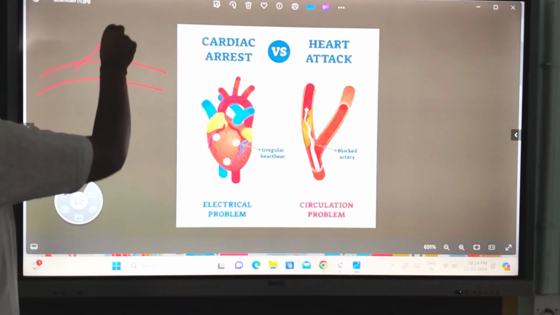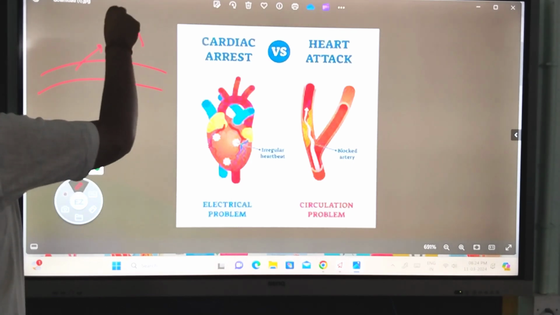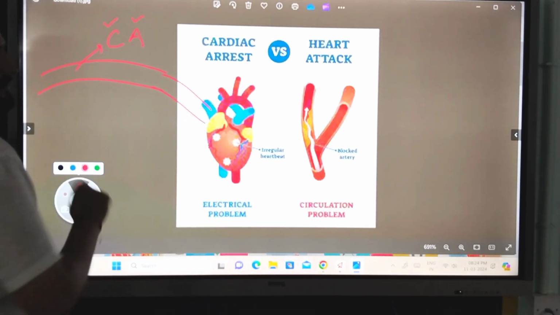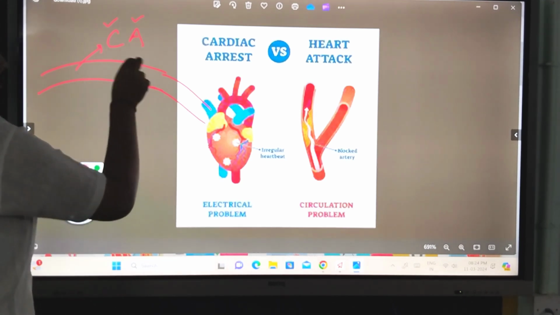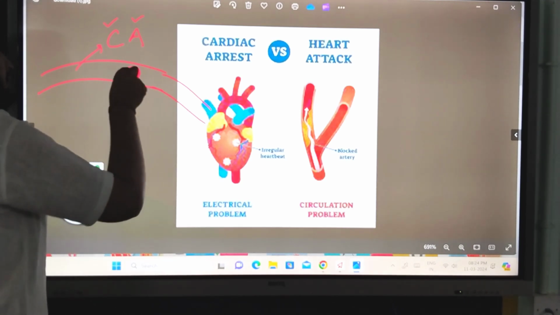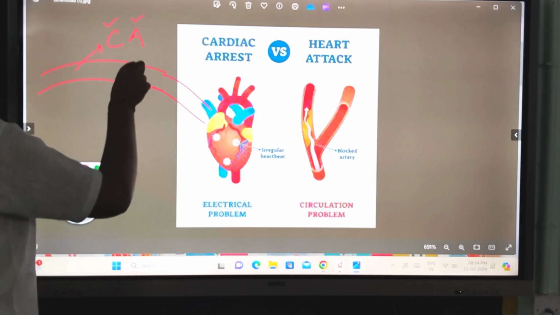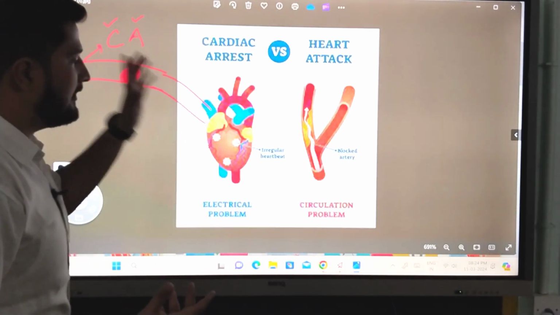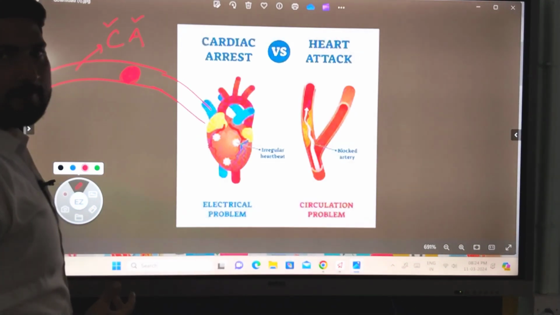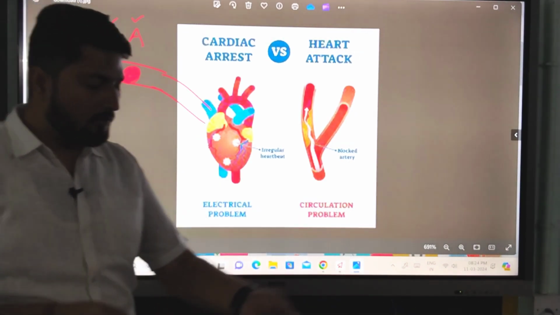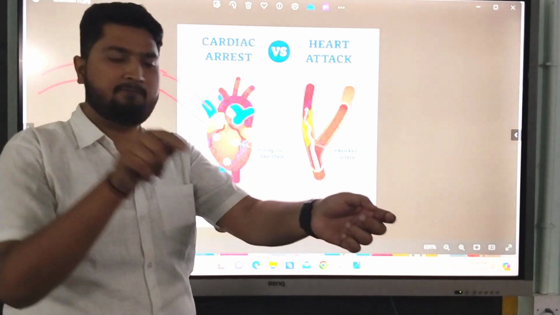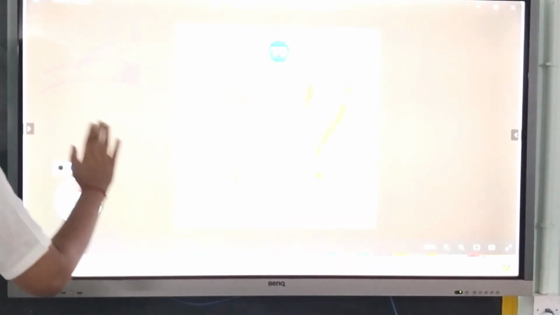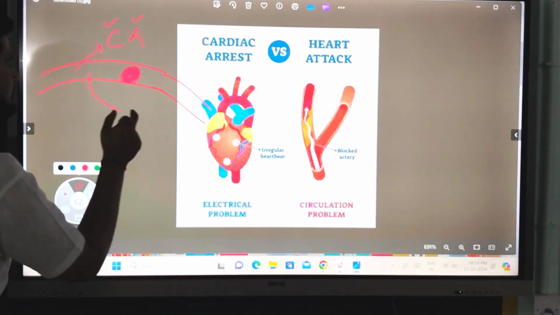Suppose this is the coronary artery, CA. It is supplying blood to the heart for proper functioning, and here we have some blockages in the coronary artery, due to which a sufficient amount of oxygenated blood is not provided to the heart. What will the doctor do? The doctor will cut veins of that patient from the hand or the leg, and make a bypass like this.